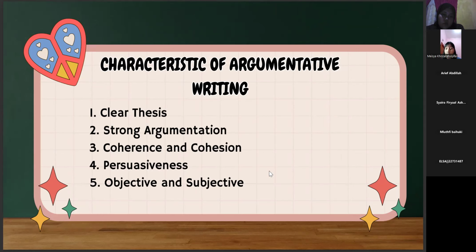In this characteristic, the purpose of the text is to persuade the reader to accept the author's position. And last is objective and subjective. In this characteristic, although based on data, the text may reflect the author's subjective viewpoint or opinion.